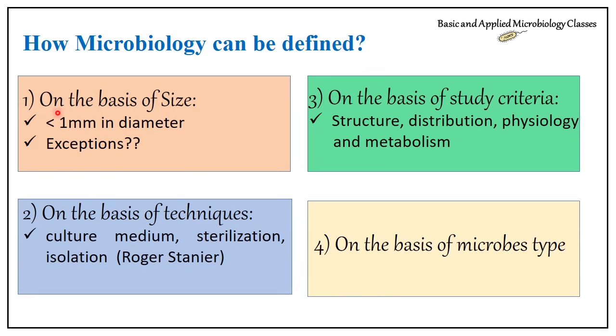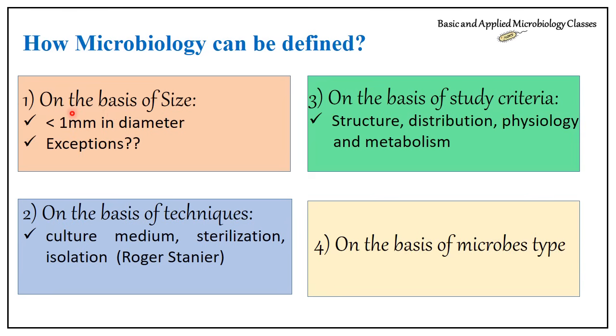This is an old way of defining microbiology. According to this, microbiology is a branch of biology that deals with the study of microorganisms which have a size less than 1 millimeter in diameter. But remember, why less than 1 millimeter? Because this is the size that we cannot see with the naked eye.